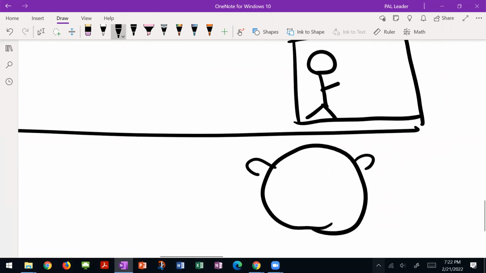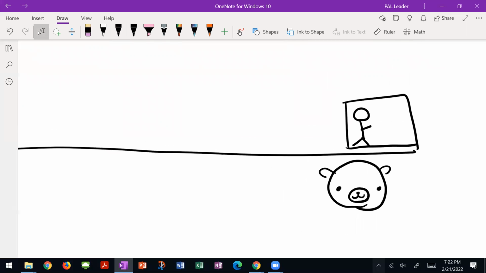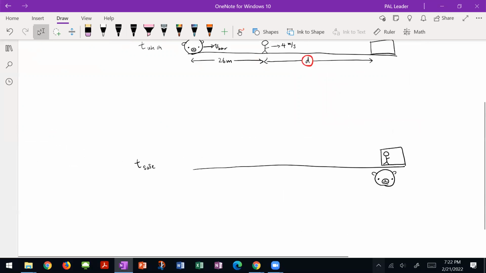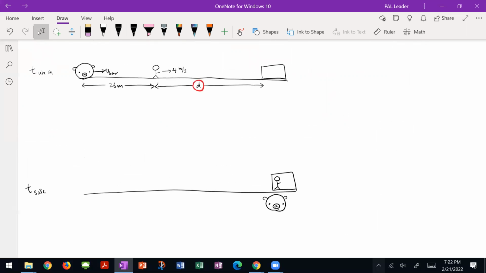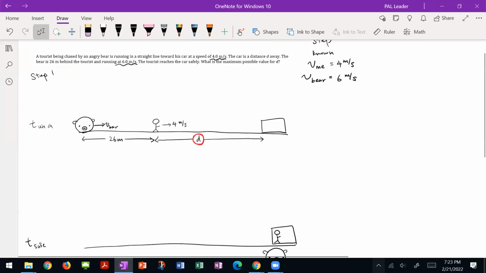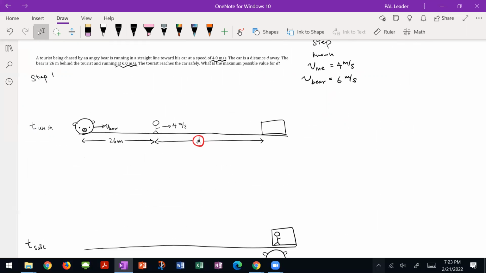It can be the exact moment, because as long as I get there, we're safe. Bear can be there too. As long as I'm at the car, I don't care. So yeah, that is kind of what's going on. That is our picture.